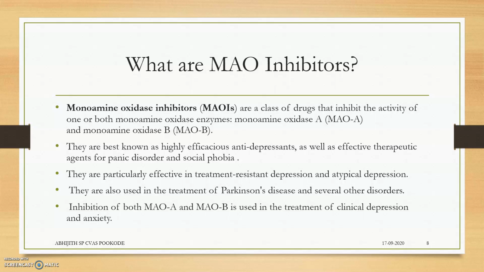They are best known as highly efficacious antidepressants as well as effective therapeutic agents for panic disorder and social phobia. Actually, dopamine and serotonin are the main neurotransmitters controlling our feelings, our panic disorder balances, our social emotions, our sexual emotions, etc. Whenever there is very little dopamine, we'll be having a very low mood. That is, we'll be hypoactive. So they are particularly effective in the treatment of resistant depression and atypical depression, and are used in Parkinson disorders, etc. Inhibition of both MAO-A and MAO-B is used in the treatment of clinical depression and anxiety.